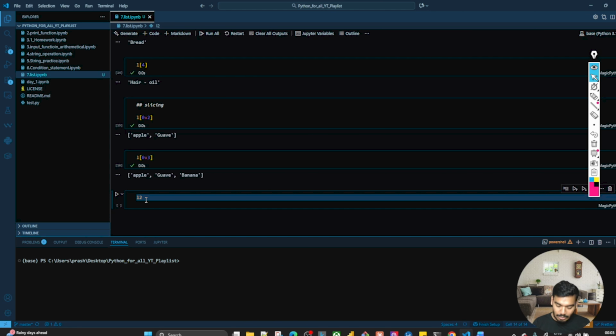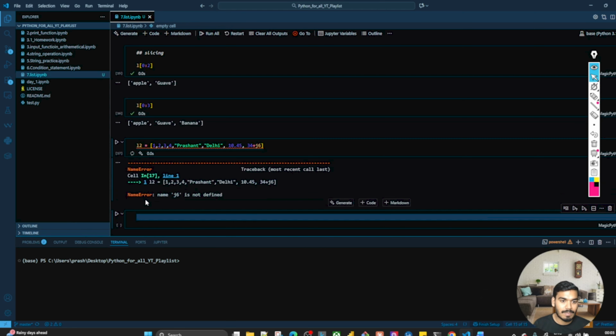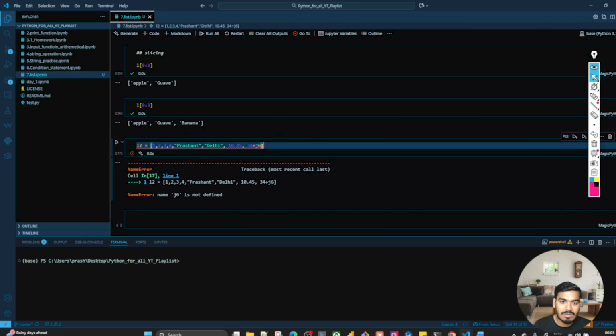So I'll type L2 equal to 1, 2, 3, 4, let's say Prashant, and over here let's say Delhi, and over here let's say I'll write 10.45 and comma, I'll write over here let's say 34 plus 5J. 5J is not working, it should work, or 6J.